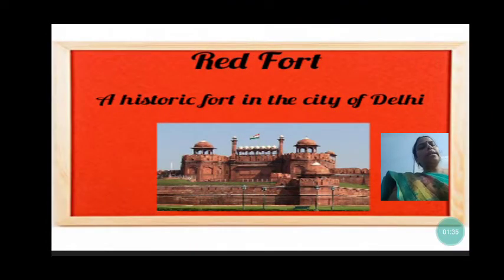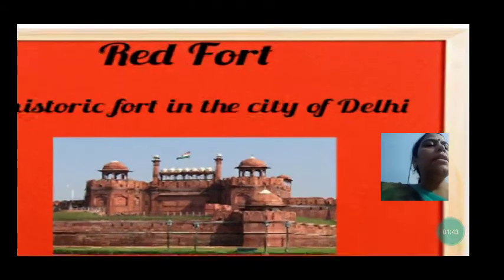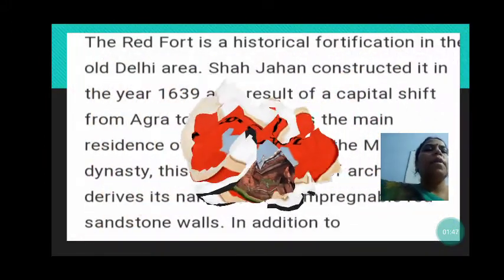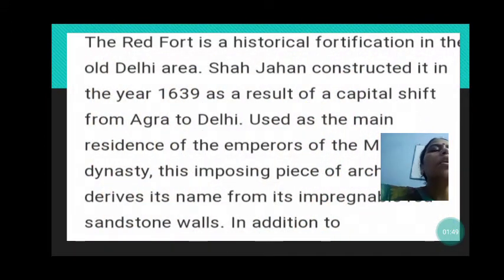Now the next one is Red Fort, red in color, a historic fort in the city of Delhi. So where is it? It is a historic fort in the city of Delhi. The Red Fort is a historical fortification in the old Delhi area. So where is it? It is in Delhi, and Shah Jahan constructed it in the year 1639.